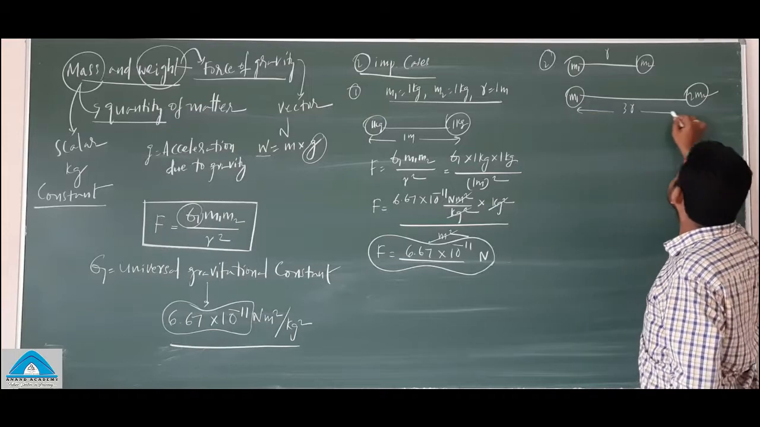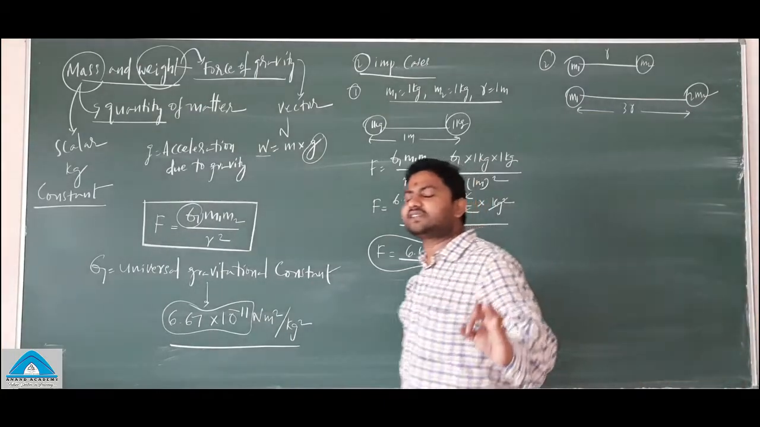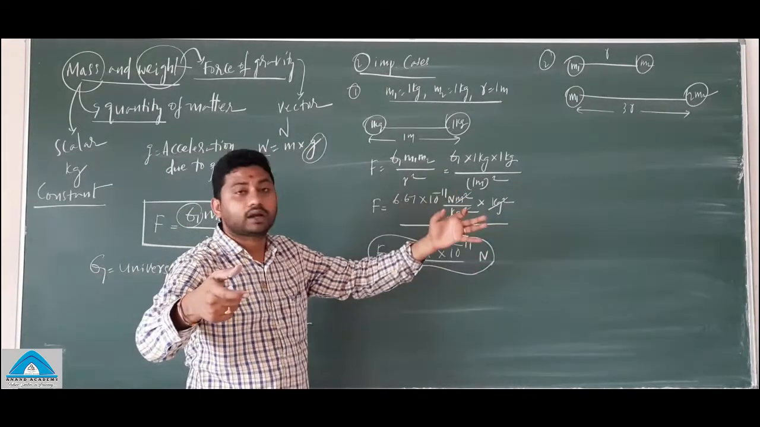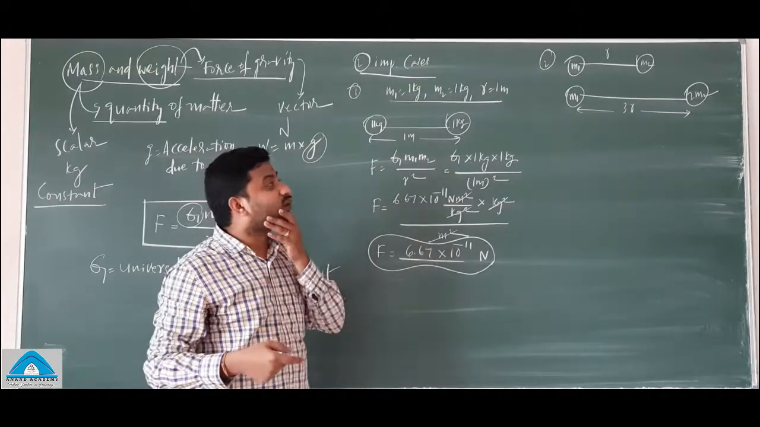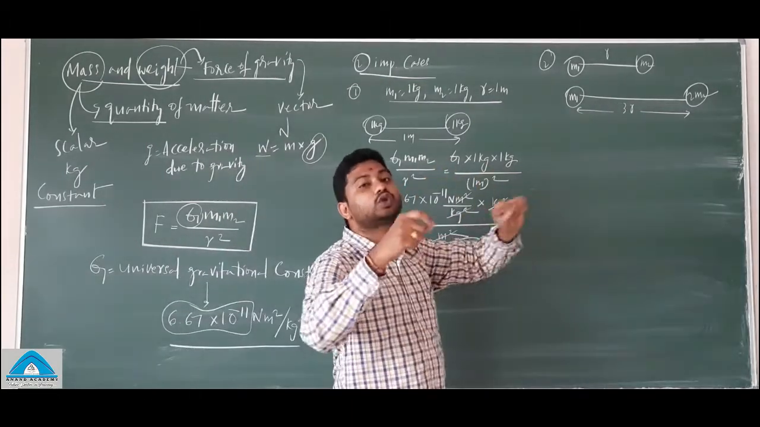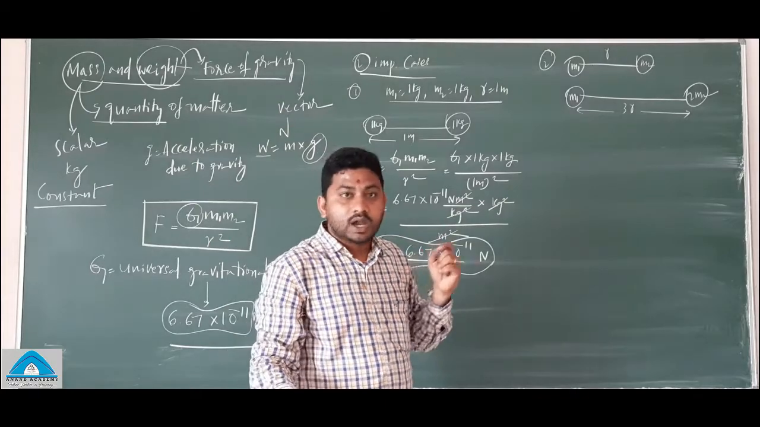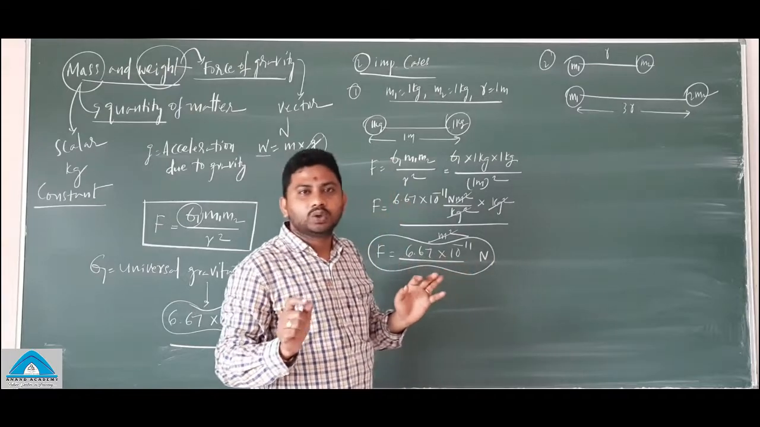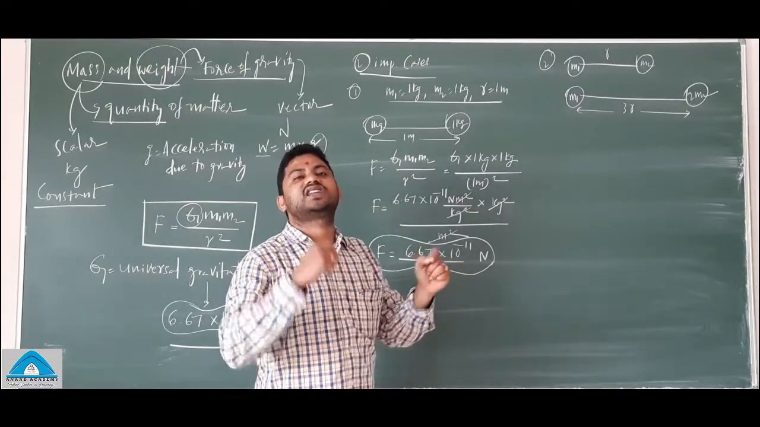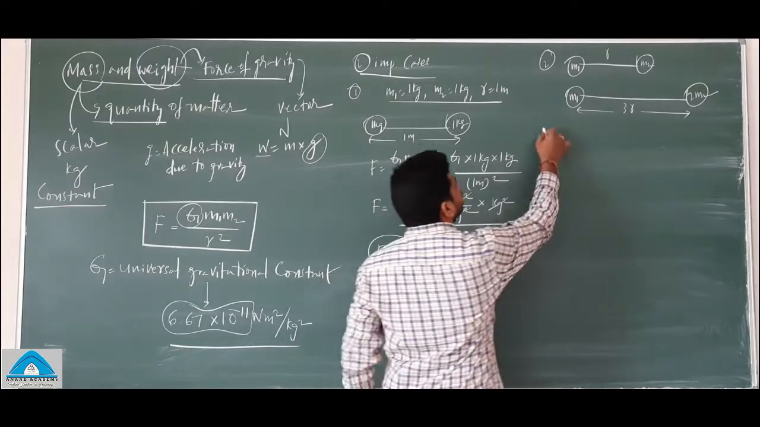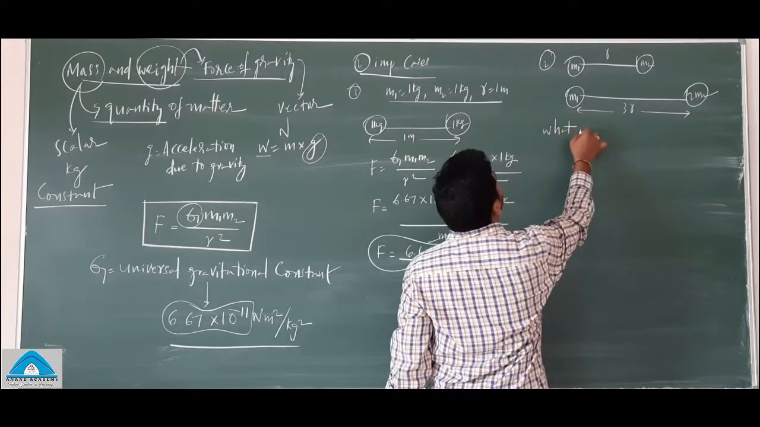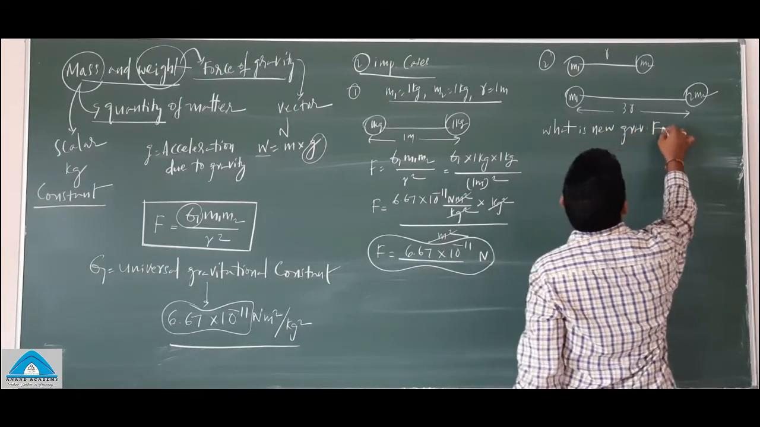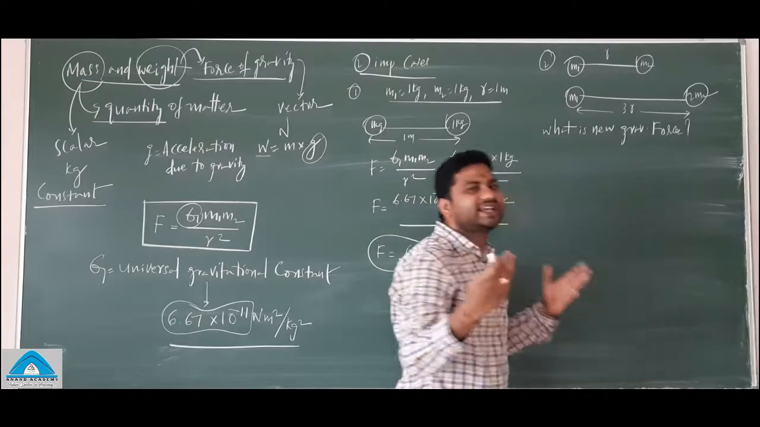Are you understanding? The first case is the basic case: the distance between the two masses is r, and the masses are m1 and m2. In the second case, the distance between the two masses is increased to 3 times, and the second mass is increased to 2 times. Now the question is, what is the new gravitational force? First, what is the old gravitational force?